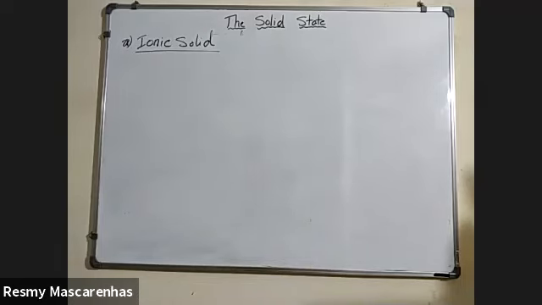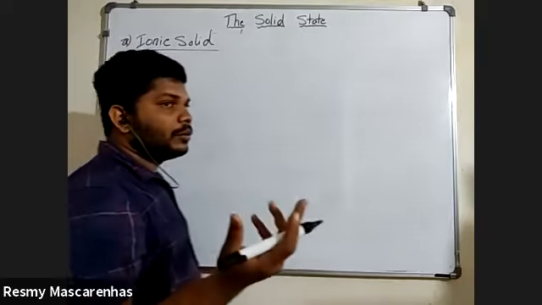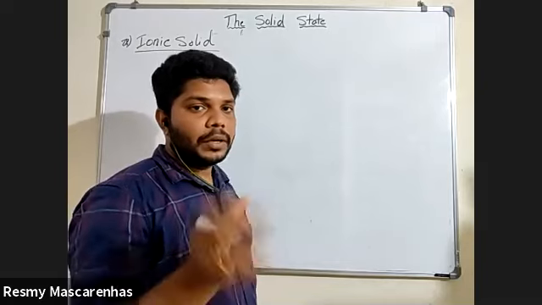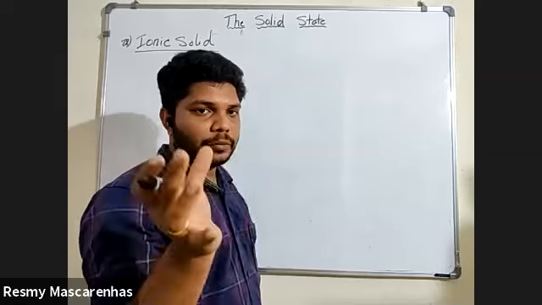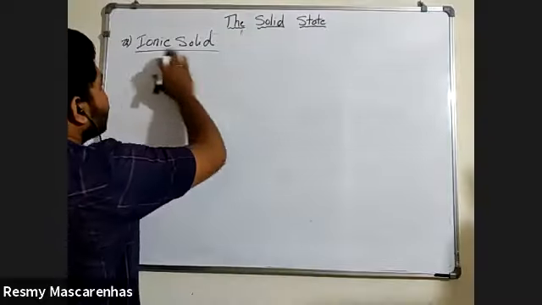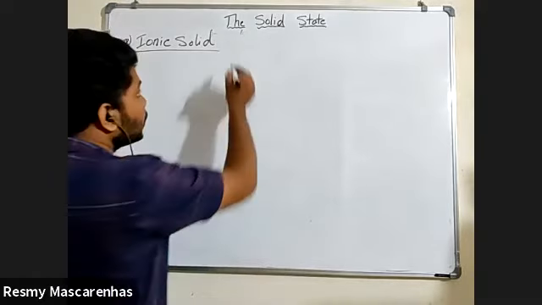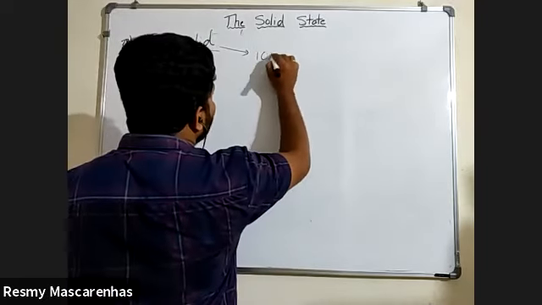Now, what is meant by ionic solids? How are the ionic solids formed? How is the molecular solid formed? By using two atoms, yes or no? From the atoms, one is positive, one is negative. So from atoms, we are getting molecules. Now, how are the ionic solids forming? Ionic solids are not forming from atoms. Ionic solids are forming from ions. So your base particle here is an ion.